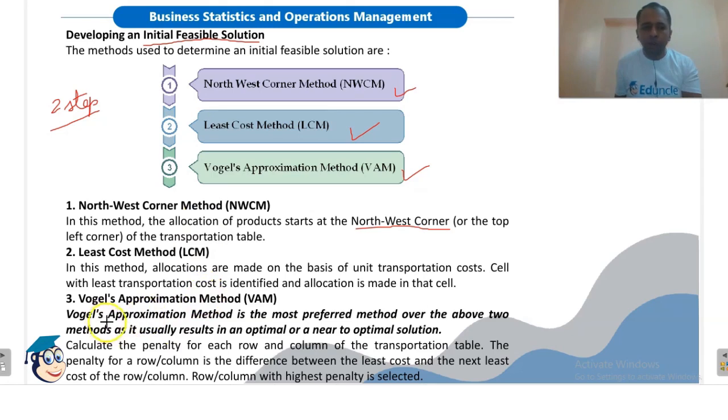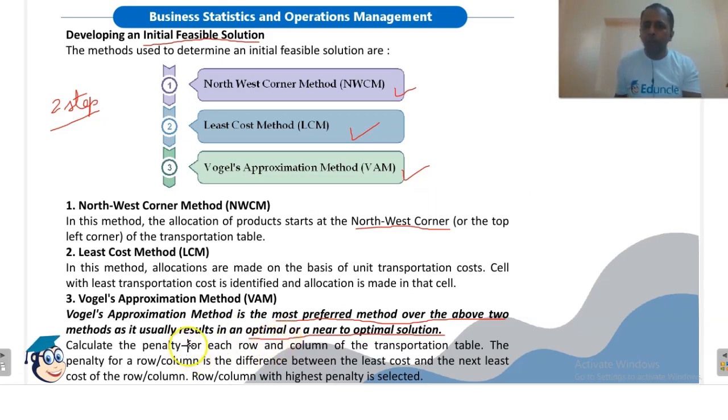Okay. Now Vogel's approximation, this is the best method among all these three. So remember, Vogel's approximation is the most preferred method over the above two methods, as it usually results in an optimal or near to optimal solution. Remember, the solutions which we are obtaining from the initial solution methods may or may not be optimal, but the solution obtained from Vogel's approximation method is near to optimal, or it may be an optimal solution.